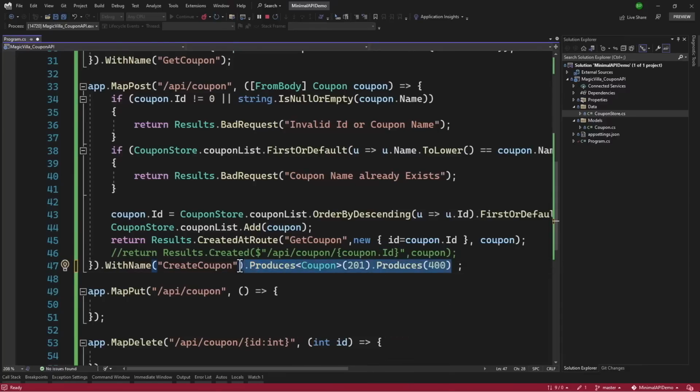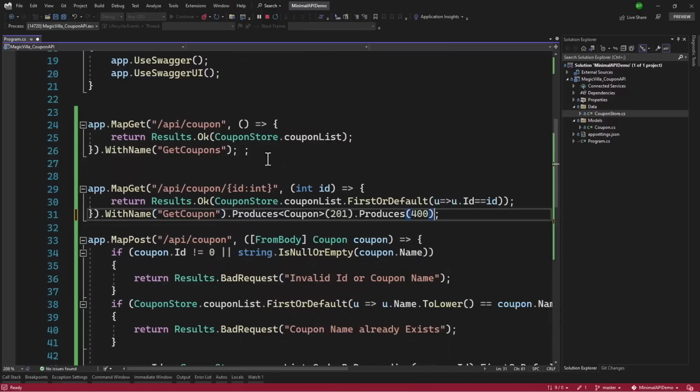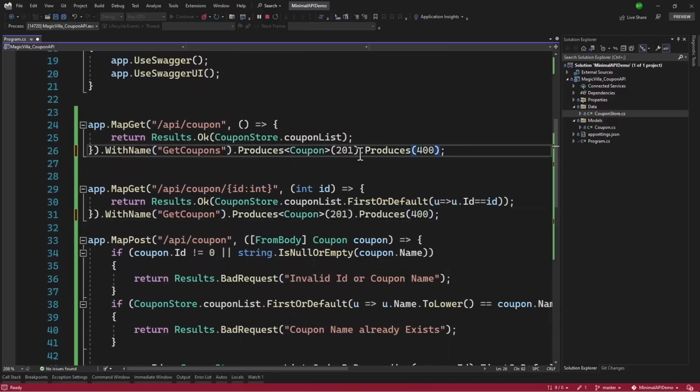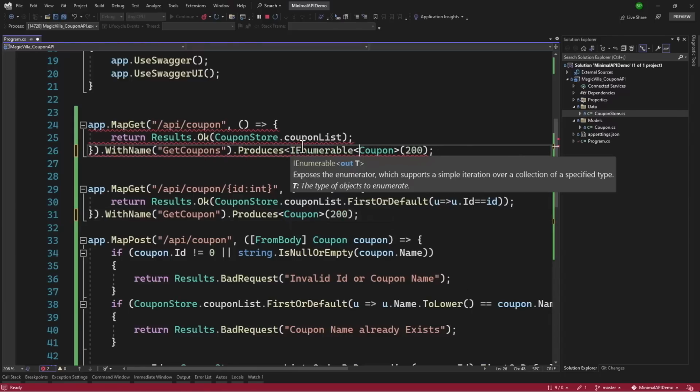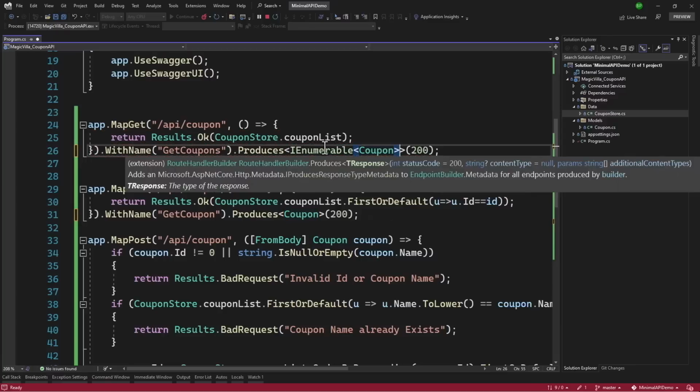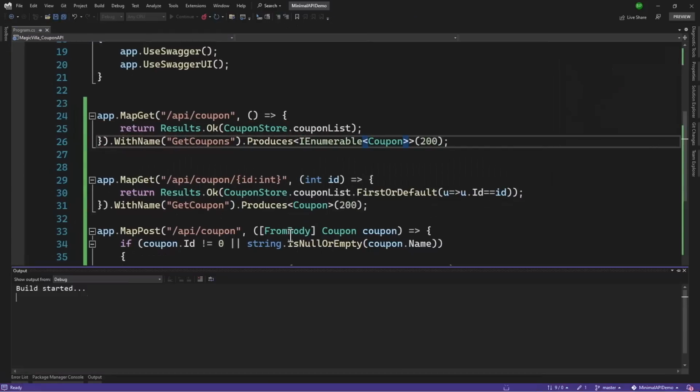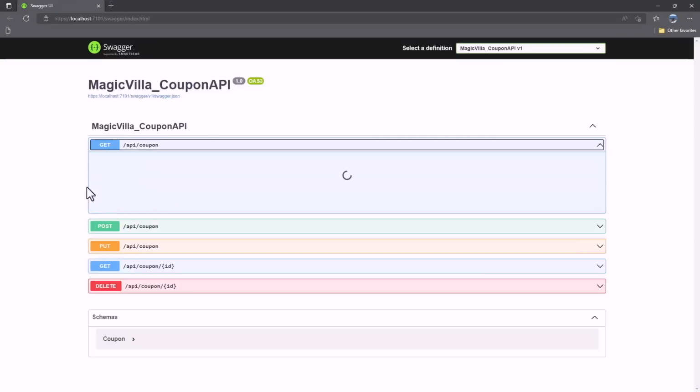Let me copy this, and we will modify our individual get and get all. Now this one will produce a 200 OK. It does not produce bad request, so let me remove that. And 200. The first one here will not be a coupon. It will be an IEnumerable of coupon. Perfect. Let me restart the application.